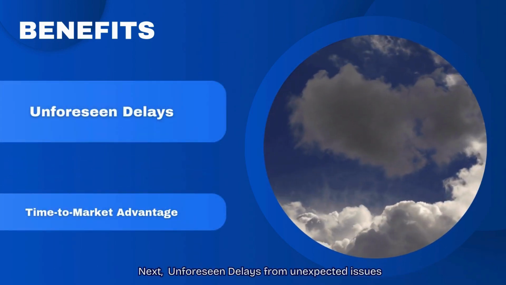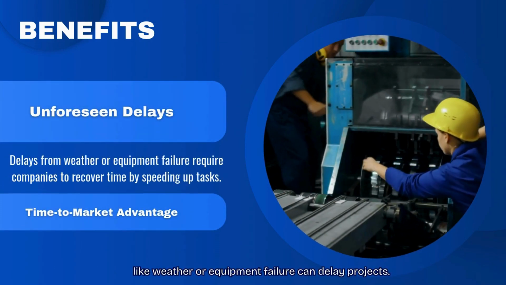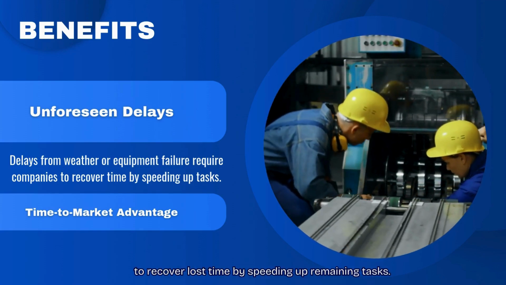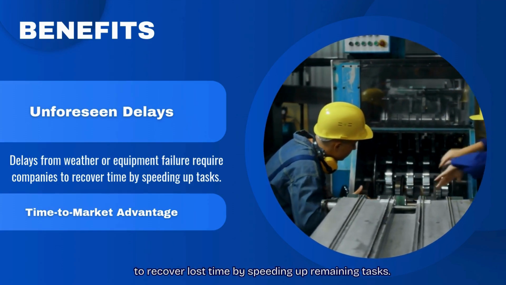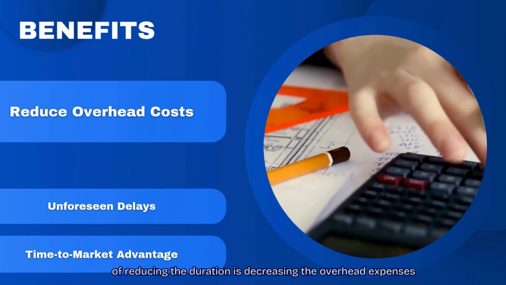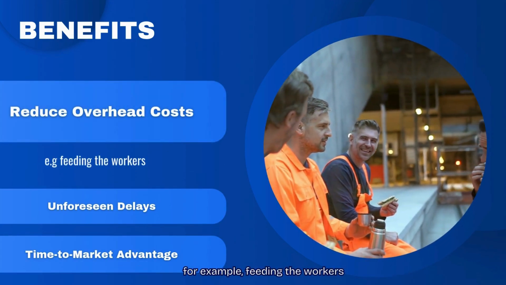Next, unforeseen delays from unexpected issues like weather or equipment failure can delay projects. In these cases, companies need to find ways to recover lost time by speeding up remaining tasks. Another side benefit of reducing the duration is decreasing the overhead expenses, for example, feeding the workers.